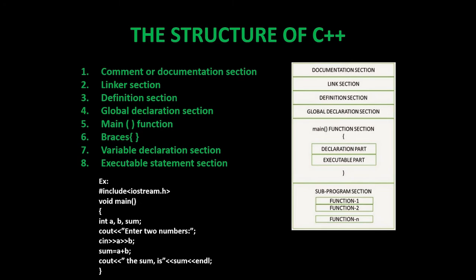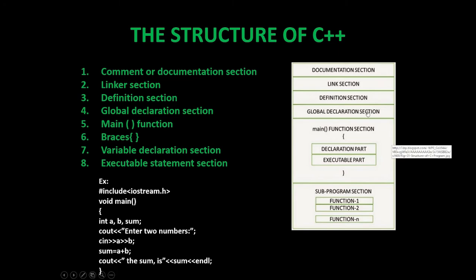Next, the structure of a C++ program, very important question, 5 marks. So first one, comments or documentation. Next, linker, definition, global declaration, main function, brackets, variable declaration, and executable statement sections. So they are divided into a number of sections.